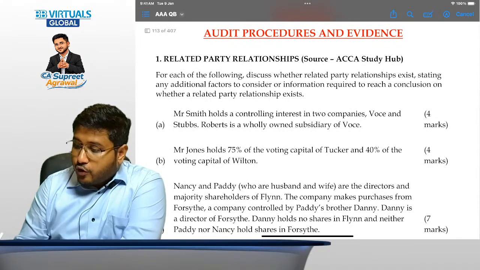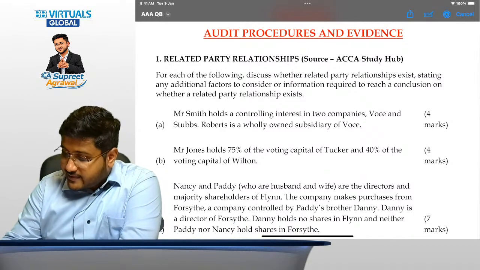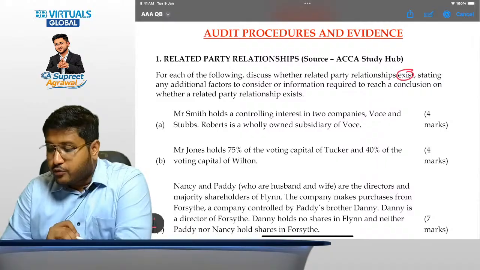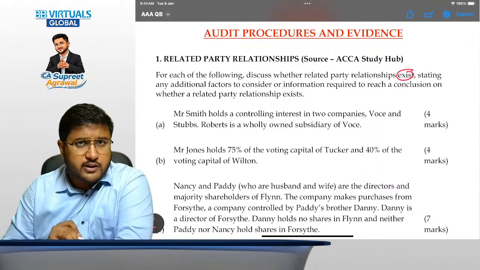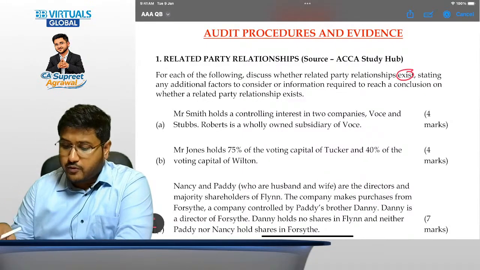So for each of the following, discuss whether a related party relationship exists or not, stating any additional factors to consider or information required to reach a conclusion on whether a related party relationship exists. So where the information is insufficient, you have to mention what more information is required.